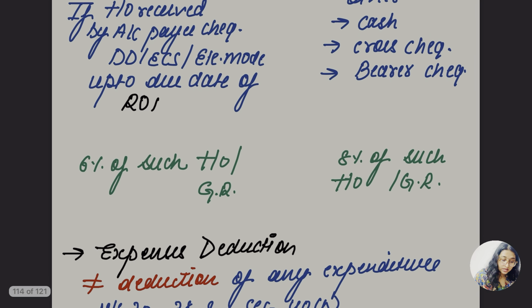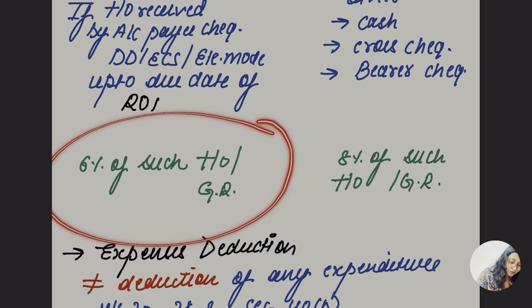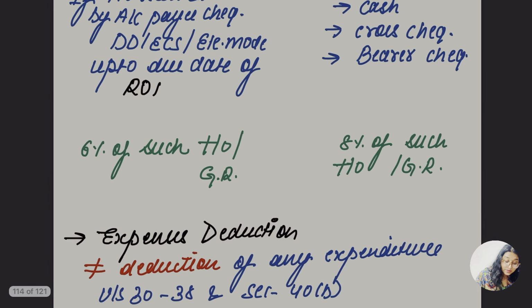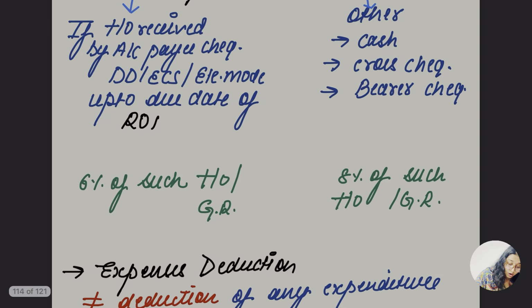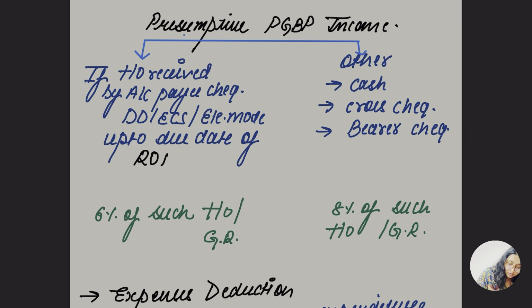Let me say it again, account payee cheque, proper. When the turnover is received by account payee cheque, DD, ECS, electronic mode, up to the due date of return of income, then the presumptive PGBP income is going to be 6% of such total turnover or gross receipt.